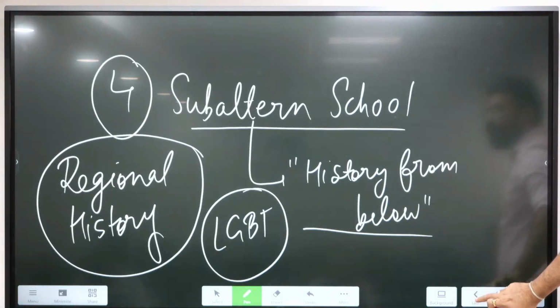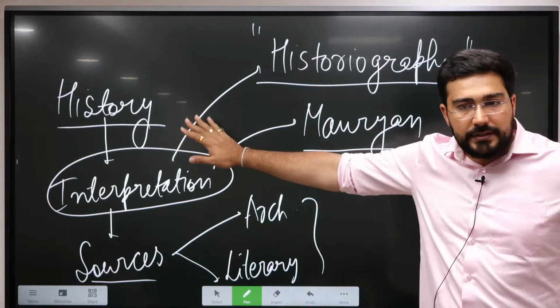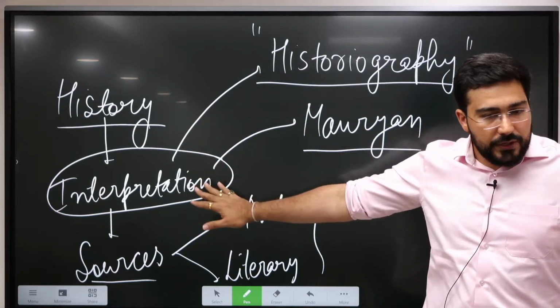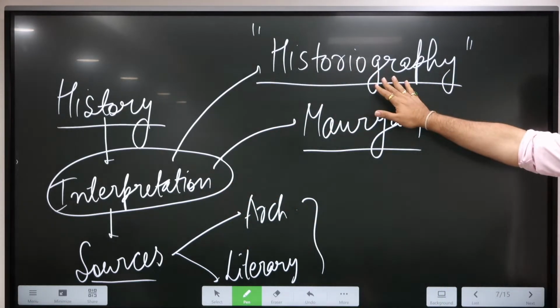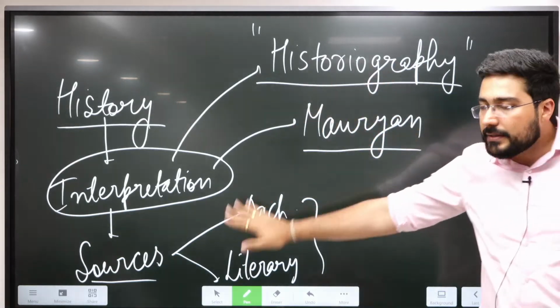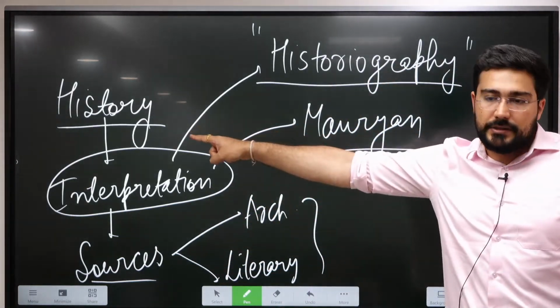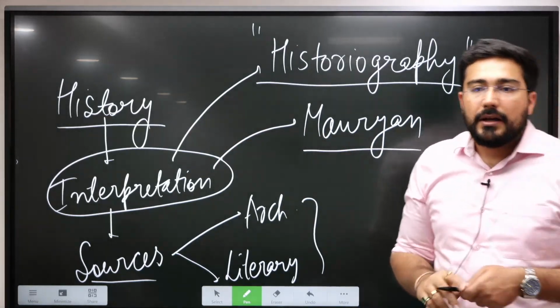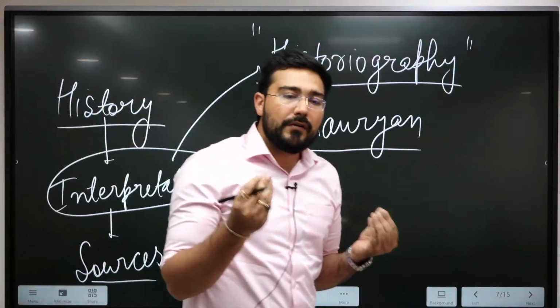This is what we have been trying to understand. What is history? History is nothing but an interpretation of sources, and this interpretation can be on the basis of various schools of historiography, which we have discussed, plus on the basis of the sources we are trying to find the history. And you need to understand that excavation is always going to have limitations.